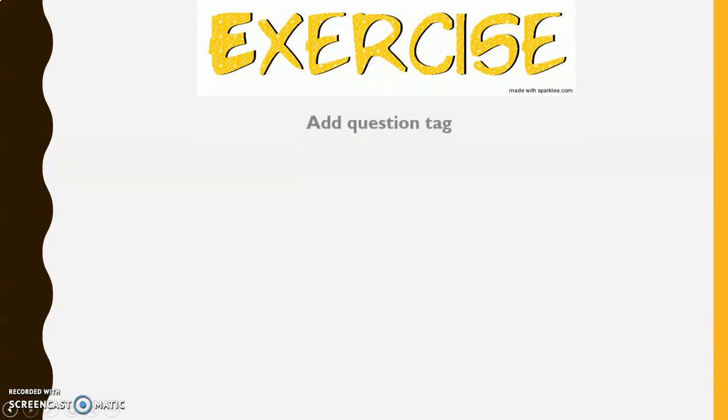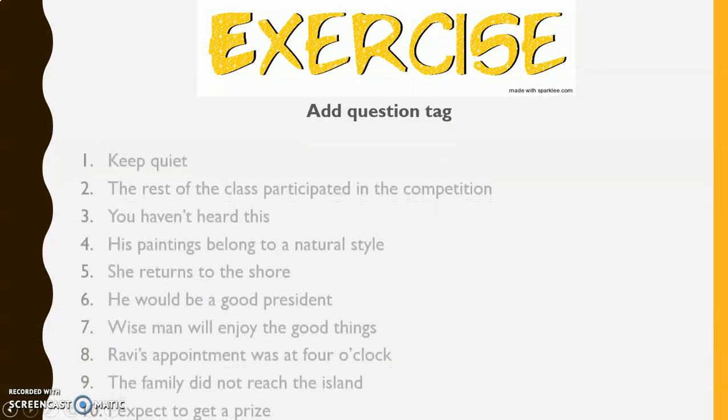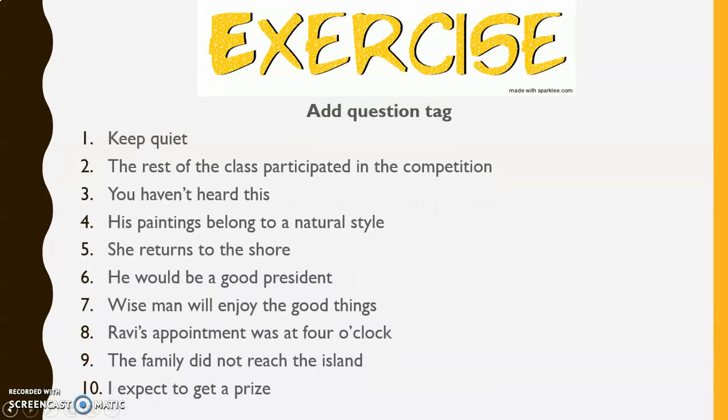Some sentences are given, you have to add question tags. Answers are not given, you have to write them in your notebook. See the sentences. The first one is, keep quiet. Second, the rest of the class participated in the competition. Third, you haven't heard this. Fourth, his paintings belong to a natural style. Fifth, she returns to the shore.